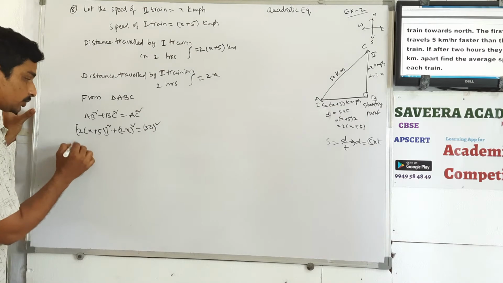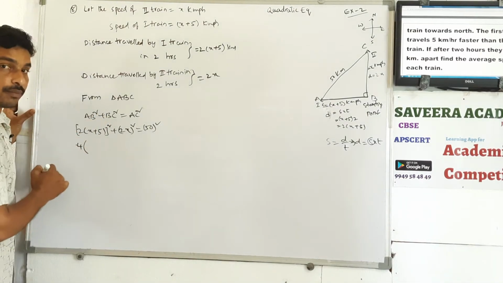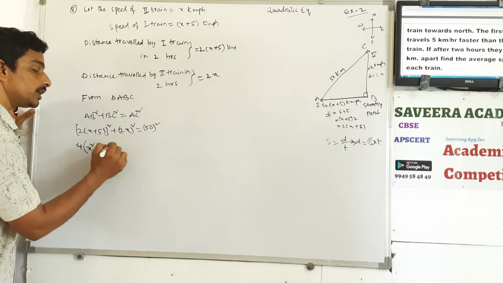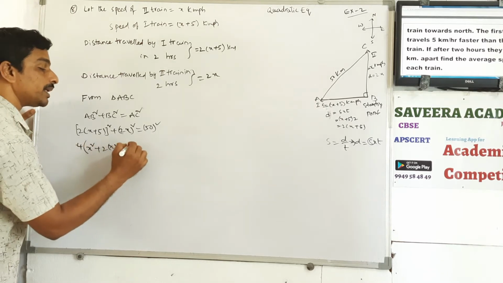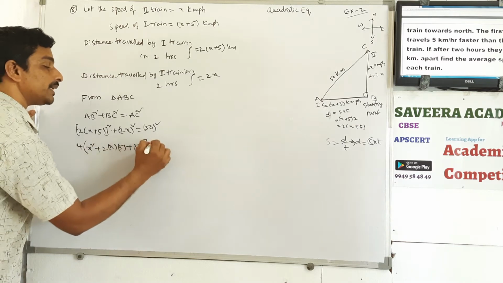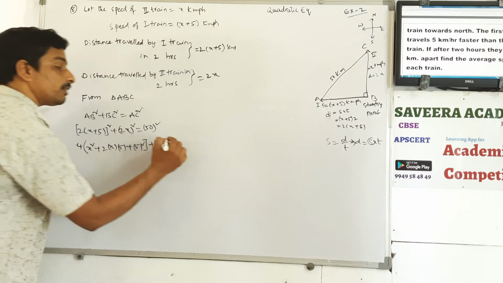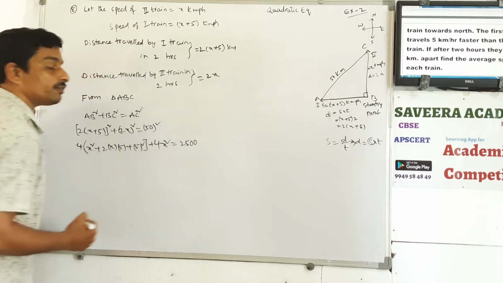Now this is 2 square means 4 into a plus b whole square formula you have to apply. A square, so x square, plus 2ab, 2 into x into 5, plus b square 5 square, finished, plus 2 square means 4 x square is equal to 50 square, 5 5s are 25, 2 zeros, 2500.